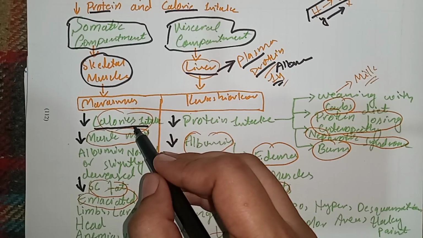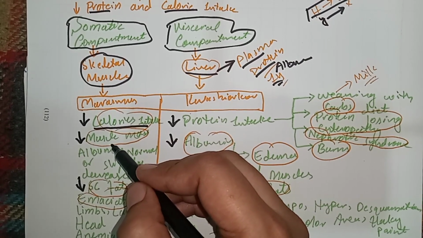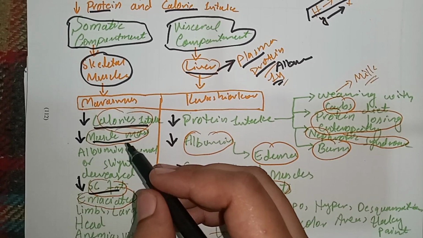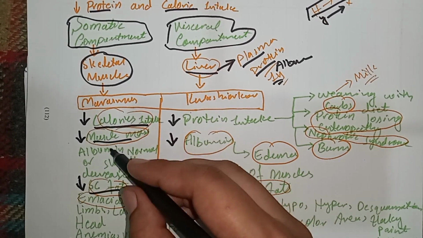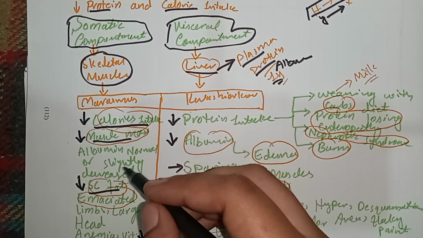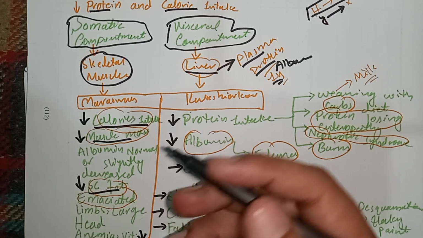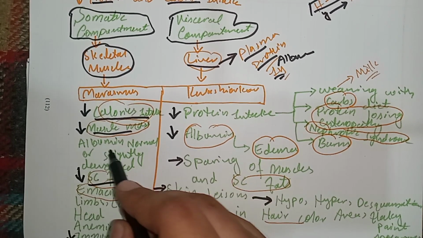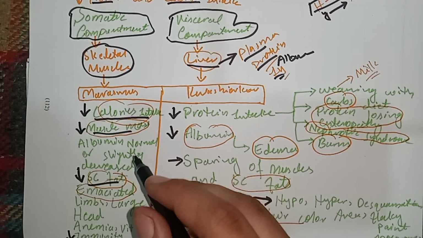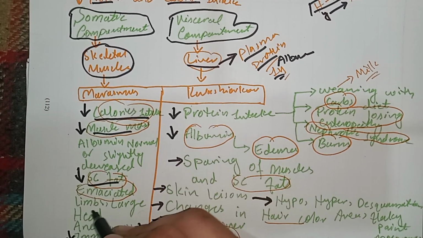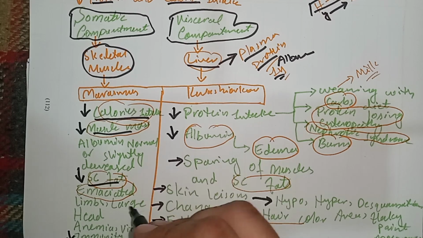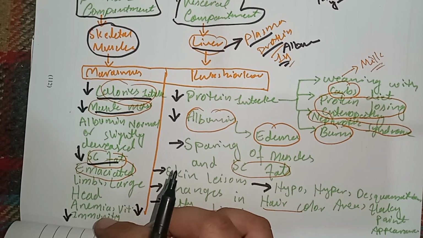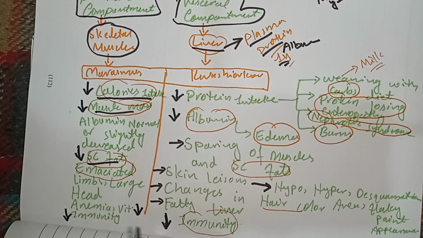When there is decrease in calorie intake, the body catabolizes the muscle mass as well as the subcutaneous fat to generate calories for its usage. As a result, the muscles and extremities of the patient are emaciated or wasted, and the patient has a wasted appearance. However, the albumin levels or plasma protein levels are normal or slightly decreased, and the patient will have emaciated or wasted limbs and a large head. The patient will be anemic, and there will also be vitamin deficiencies and reduction in immunity due to the malnourished state.